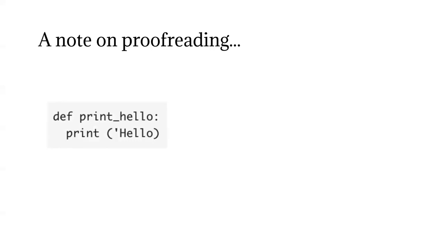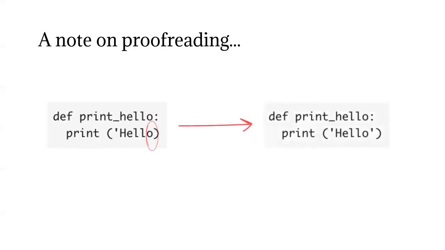So hopefully that was enough time for you to realize that if you were to run this, you would get a syntax error. And if you look here, we're missing an apostrophe after hello. What this should look like is this example on the right.